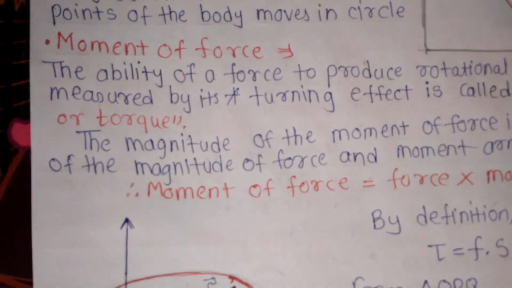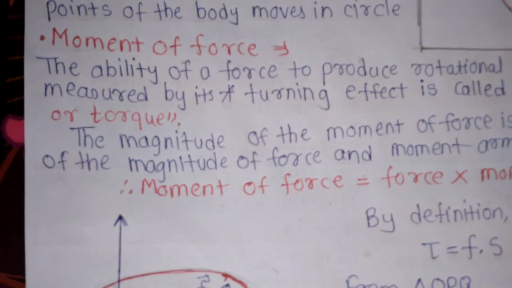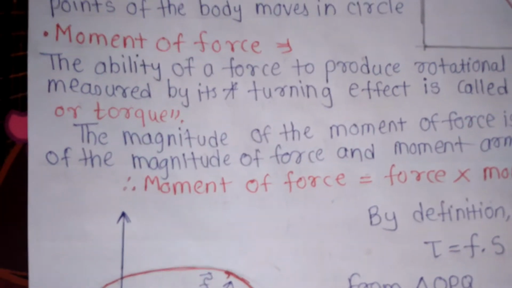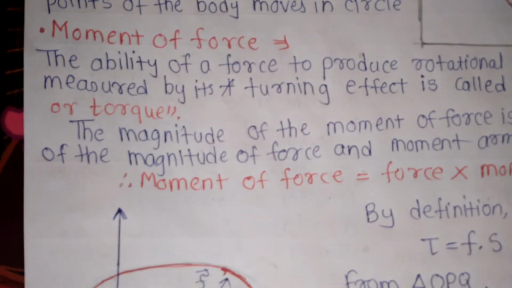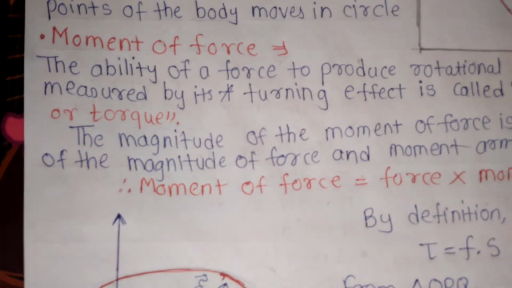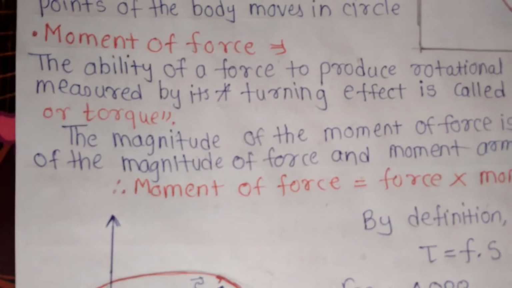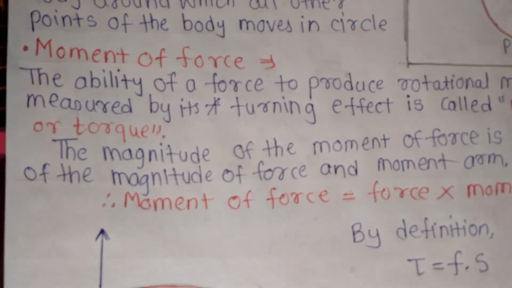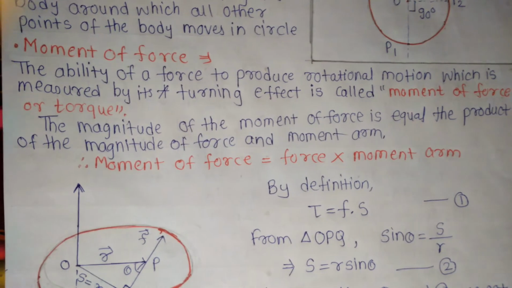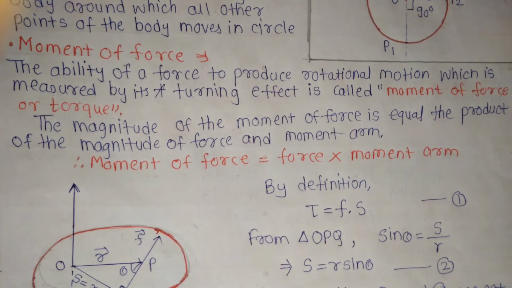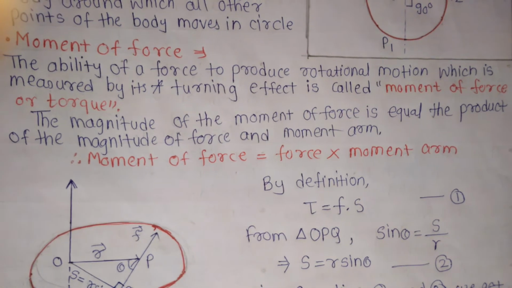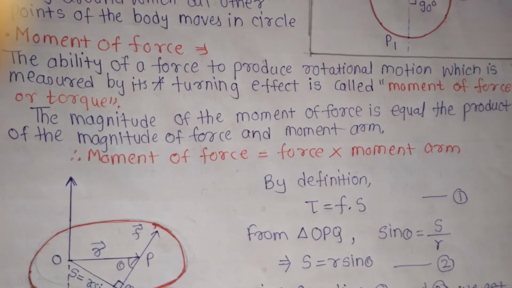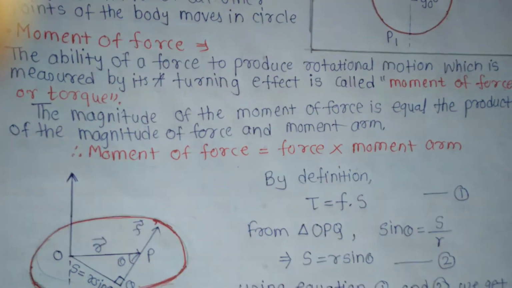Torque is another word for moment of force. It is a measure of the force that can cause an object to rotate about an axis, and the direction of the torque vector depends on the direction of the force on the axis. The magnitude of the moment of force is equal to the product of the magnitude of force and moment arm.